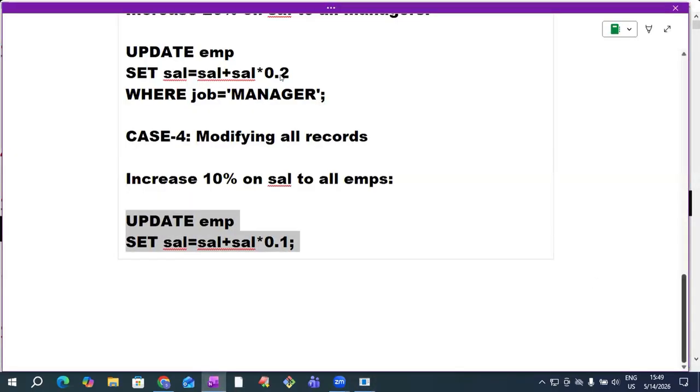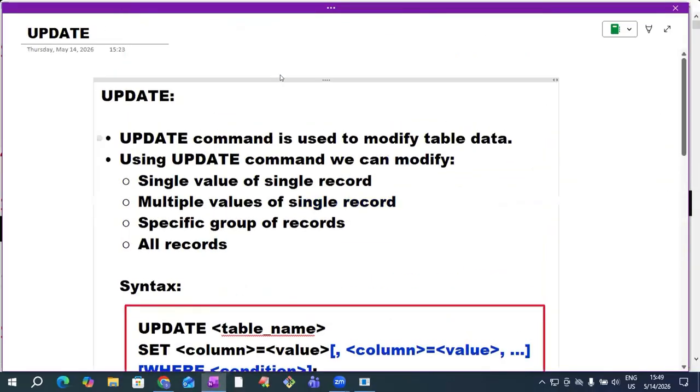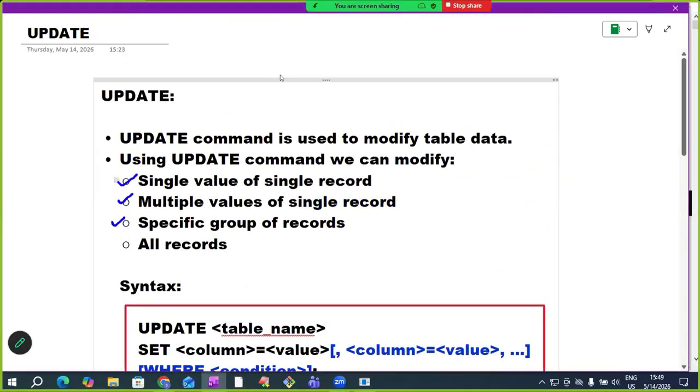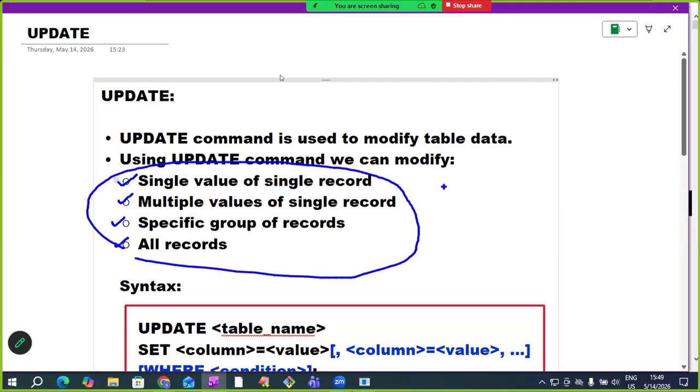So now you know the 4 cases of update clearly, sir. How to modify single value of single record we know. How to modify multiple values of single record we know. How to modify specific group of records we know. And how to modify all records we know. Is it clear about the 4 cases, sir?